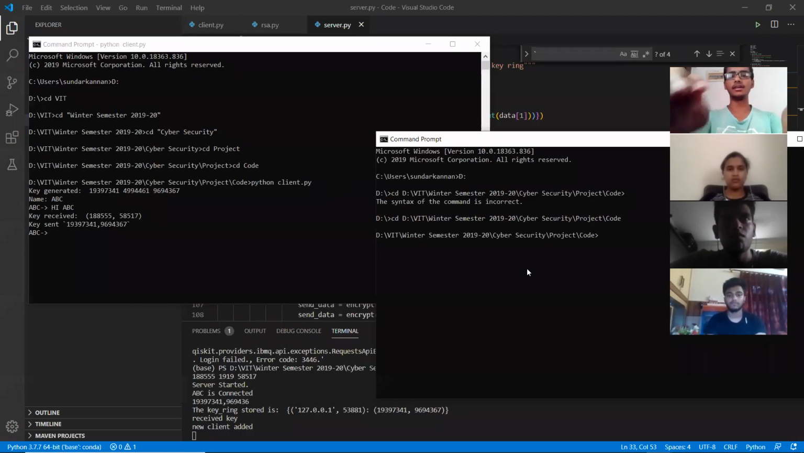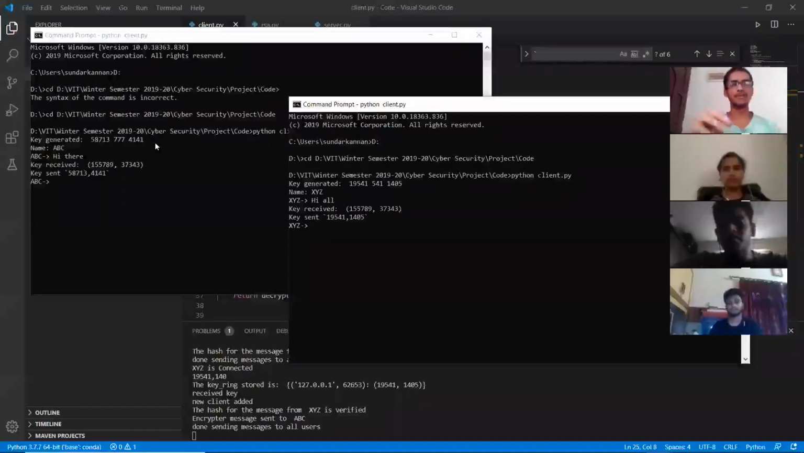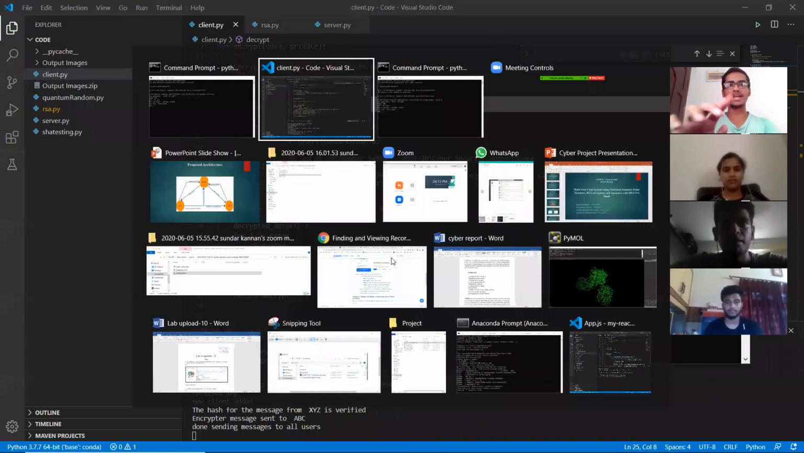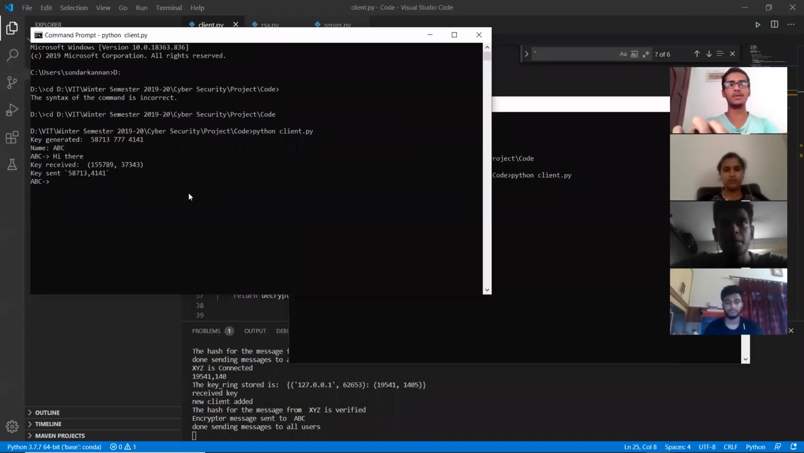Let's start another client here. Okay, one is ABC and one is XYZ here. They've all connected. Now let's try sending a message and it should be able to go to ABC, I guess. Now we're seeing here that the server has sent a message and it's verified the message from XYZ, and it's also sent the message to ABC. So XYZ's message has already been sent to ABC.